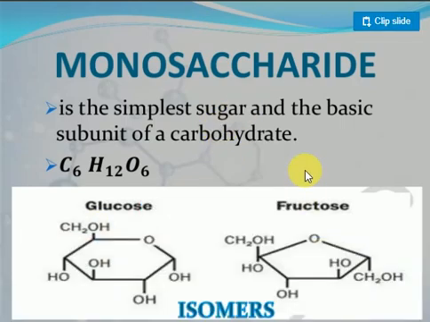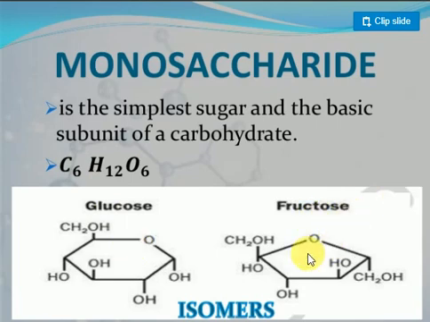What do isomers mean? Look, the same molecular formula but a different structural arrangement is called isomers. Glucose and fructose have the same molecular formula. Glucose is an aldose sugar; it contains the aldehyde functional group. Fructose has the ketone functional group.